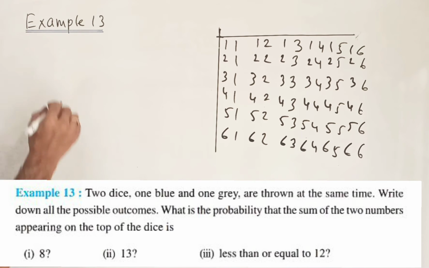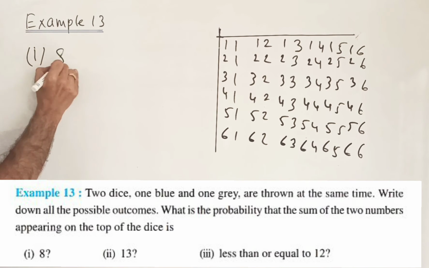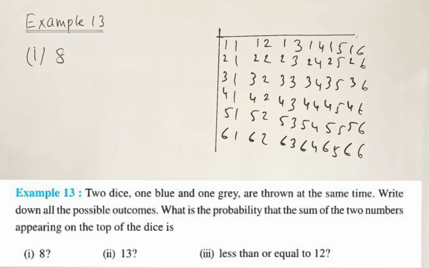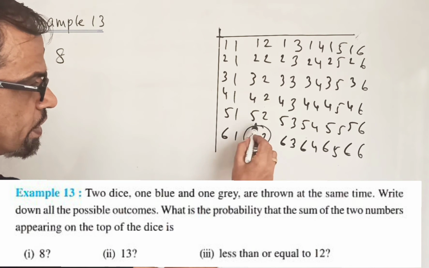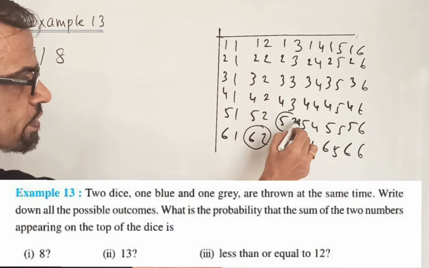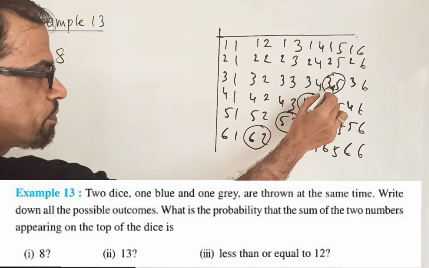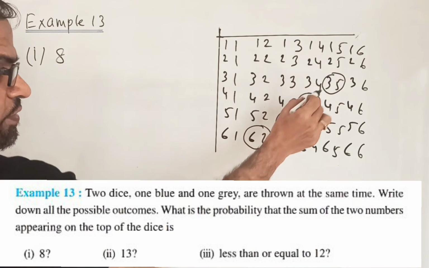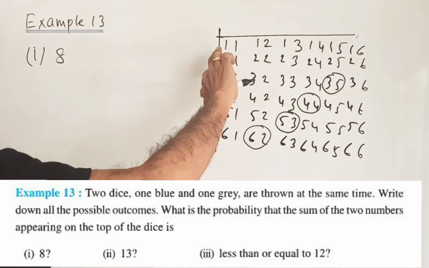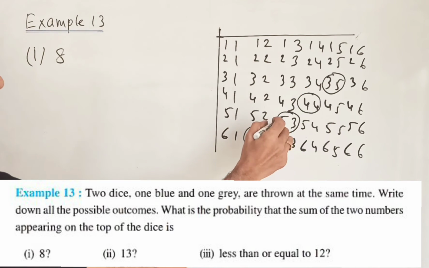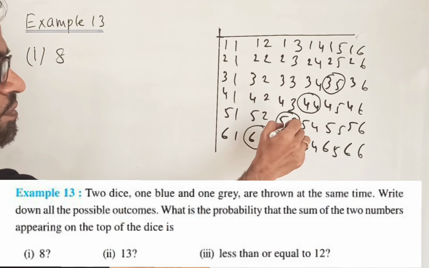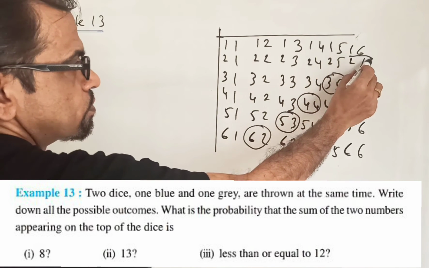See the first part. The first part is when the sum is 8. You can see where the sum is 8: 6, 2 is 8, 5, 3 is 8, 4 plus 4, 3 plus 5. These are considered separately. Listen student, 5, 3 and 3, 5 are vice versa for the separate dice, so 5, 3 and 3, 5 are not the same. Then 6, 2.